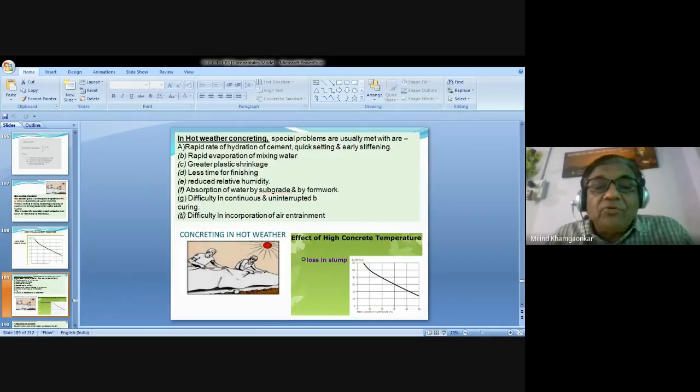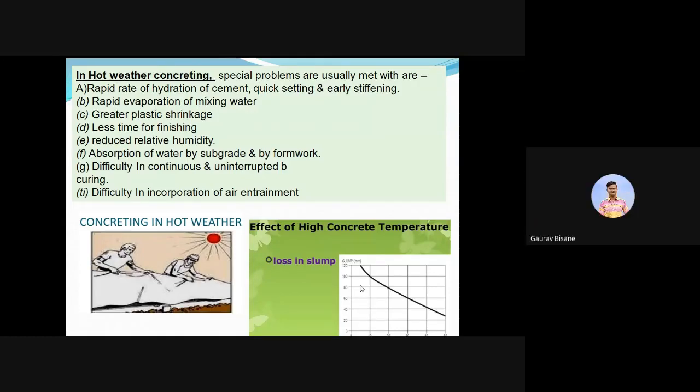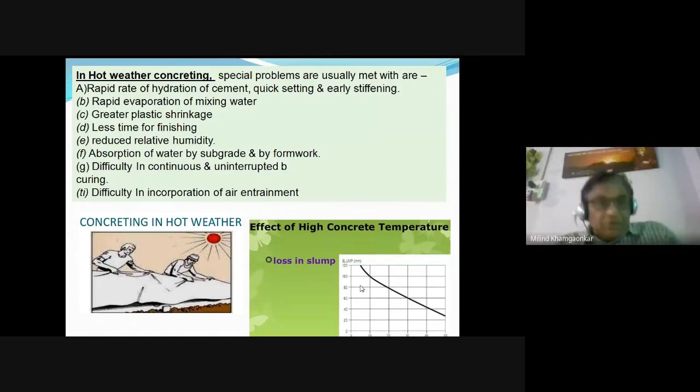Let us allow one body today. Again, it will be a request to Gaurav. Are you seeing the slide and listening to the voice? Yes, sir. Okay, thank you.